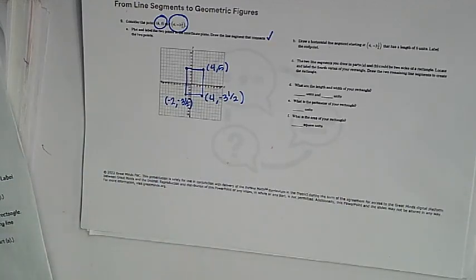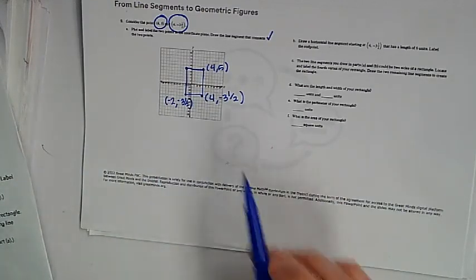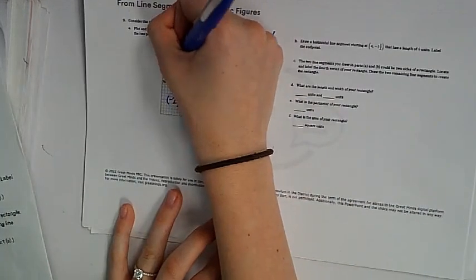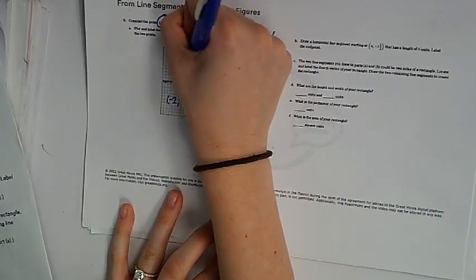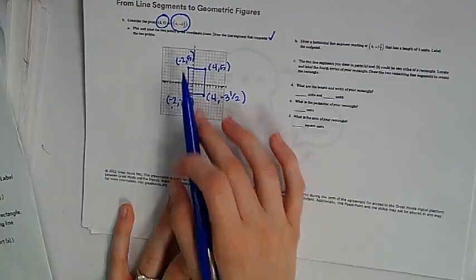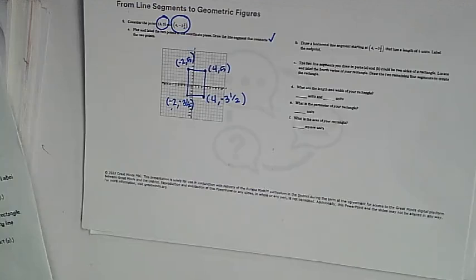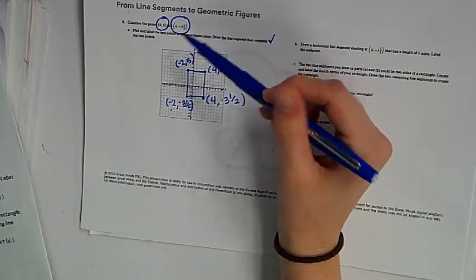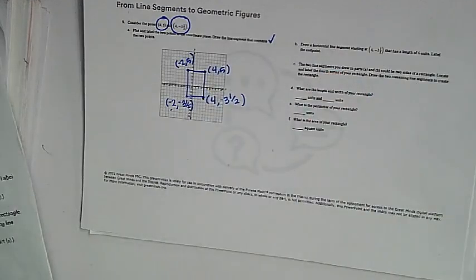What is the ordered pair that we just created right here? It is (-2, 5). It's not 4, it's -2 because look, we started at -2 on the bottom, so we need to go to -2 on the top. They need to be equal on the sides. So on this one it's 4 and 4 as our x, on this one it's -2 and -2. So we just completed C.